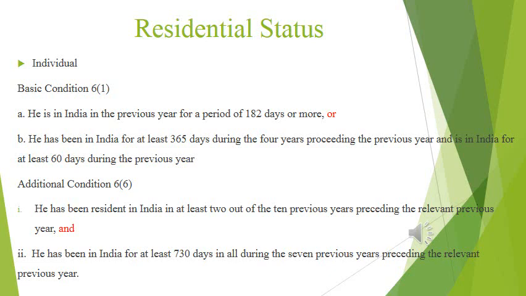Determination of residential status of an individual is based on the provisions of the Income Tax Act. We have two conditions under section 6 subsection 1 and section 6 subsection 6.